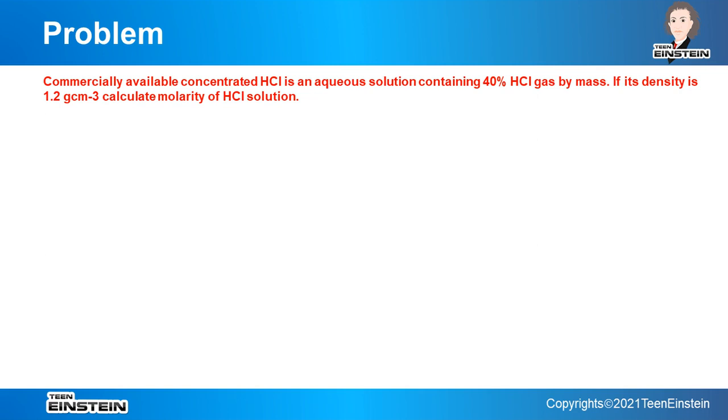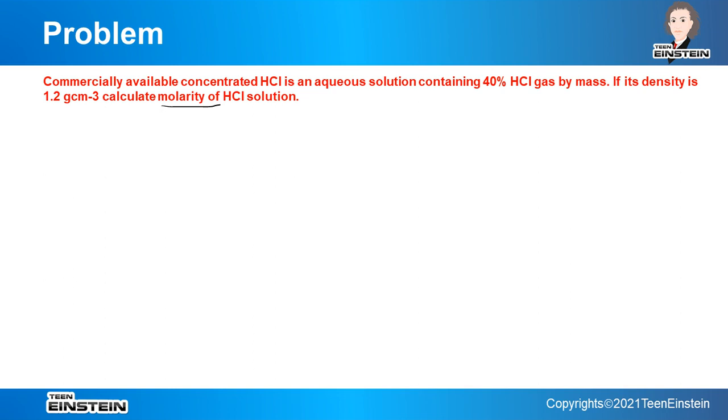Okay, another problem. Here we have two things combined. One is 40% HCl gas by mass. This is one way by which we can express the concentration. And another thing mentioned is to calculate the molarity of HCl solution, which is another way of expressing the concentration. Sometimes in numericals these are very common, that is, concentration in one type will be given and we have to find the concentration in another type. Suppose molarity is given, we have to find out the mass by mass, or mass by mass is given, we have to find out mass by volume, etc.